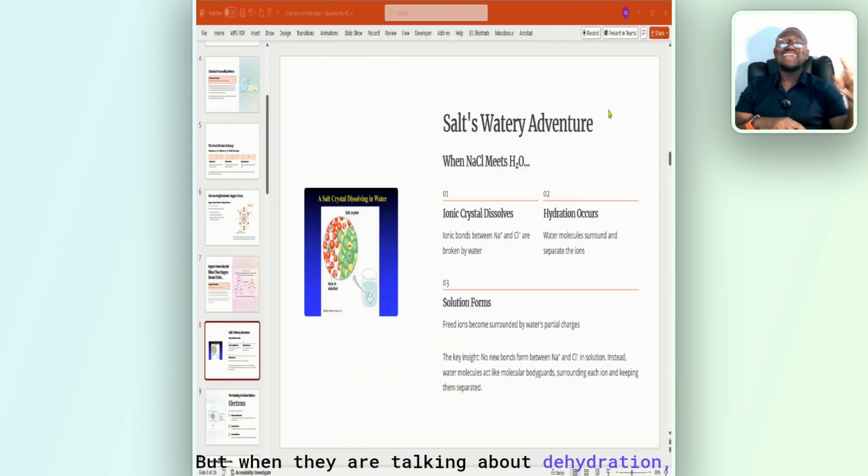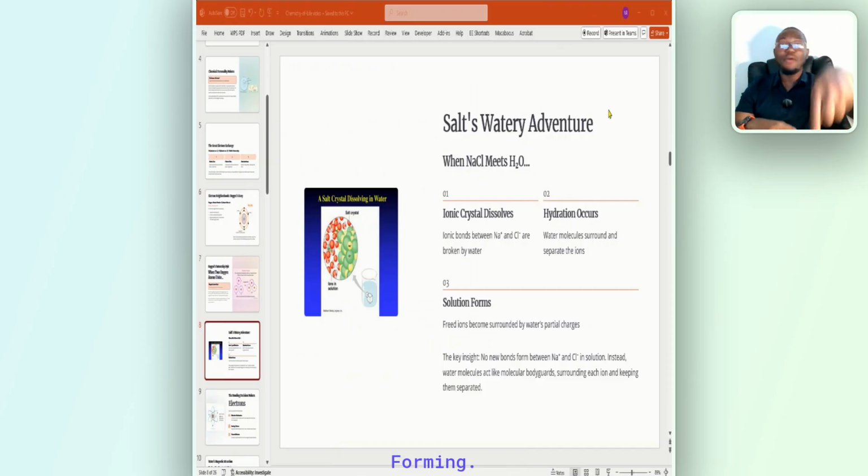But when they're talking about dehydration, that's removal of water. What are you looking for? Forming, because it becomes anabolic.